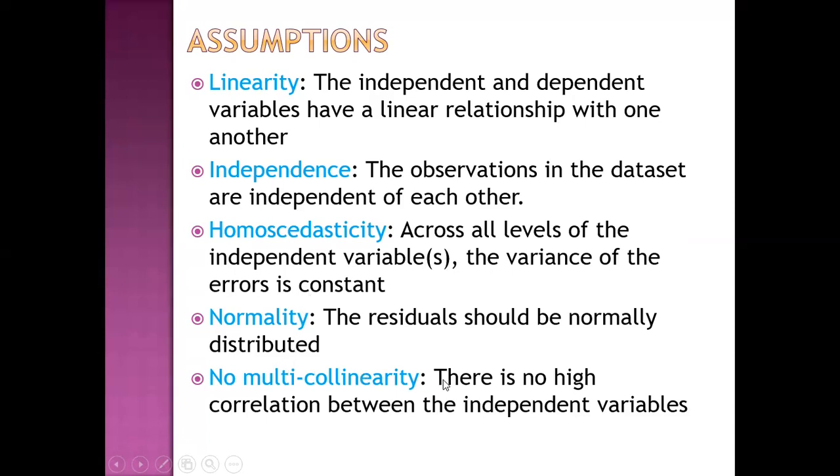Multi-collinearity. There is no high correlation between the independent variables. So multi-collinearity should be absent. So these are the assumptions: there should be a linear relationship, the observations are independent, the variance of the error is constant, the residual should be normally distributed, and there should be no multi-collinearity.